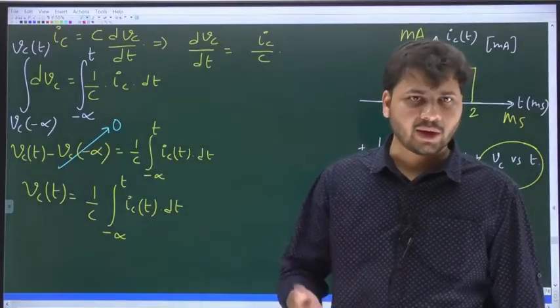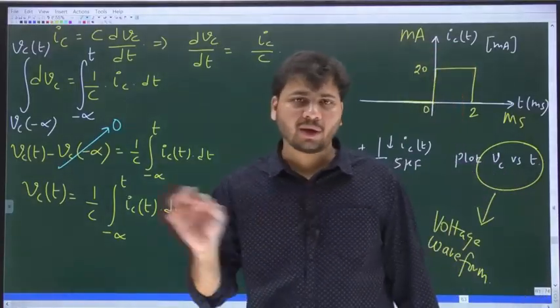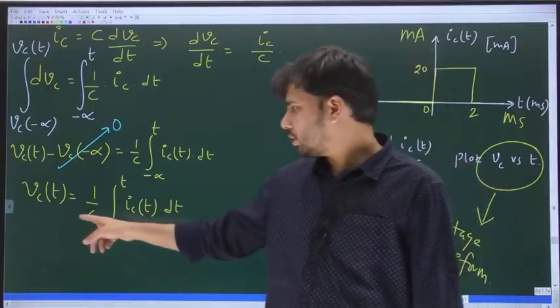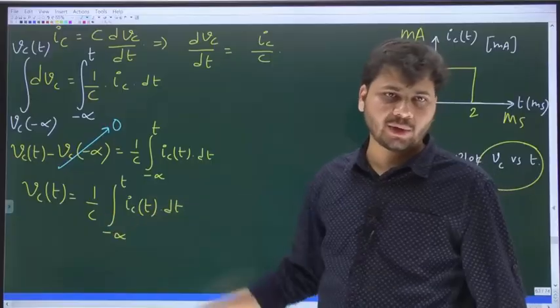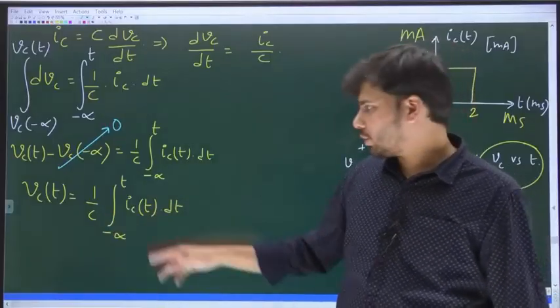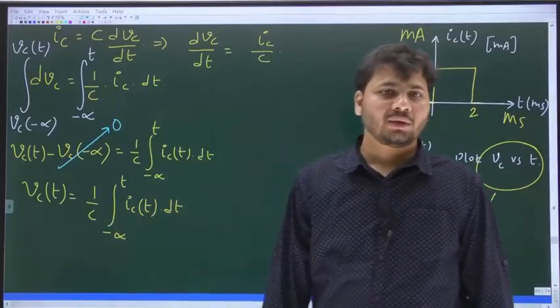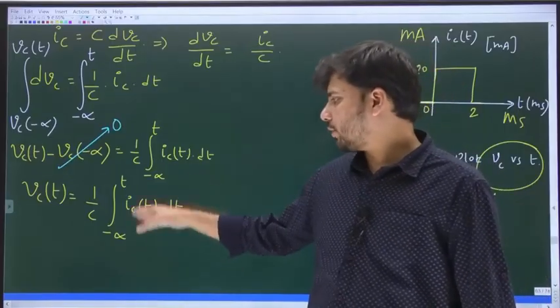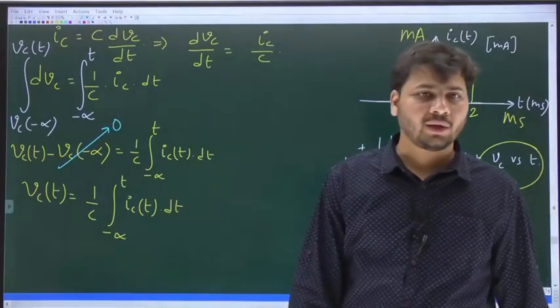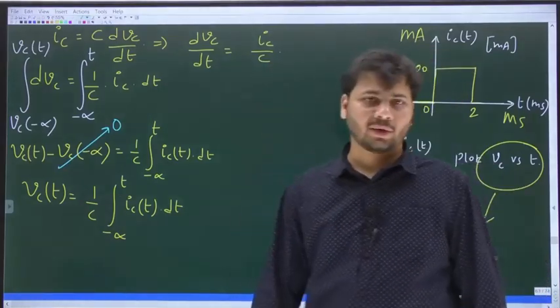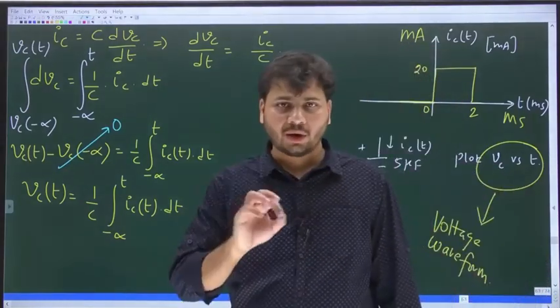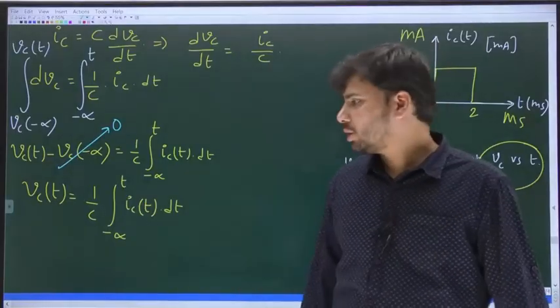I will state it again. In fact, you can make a note. All of you write this equation. First write this equation: Vc of t is equal to 1 by c times integral minus infinity to t Ic of t dt. And this equation means the following. Now note it down.